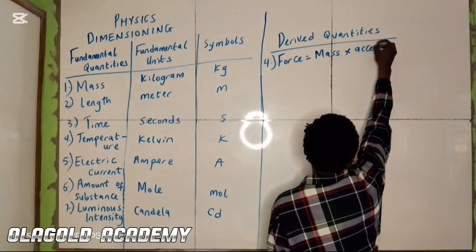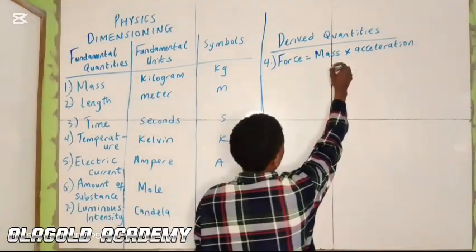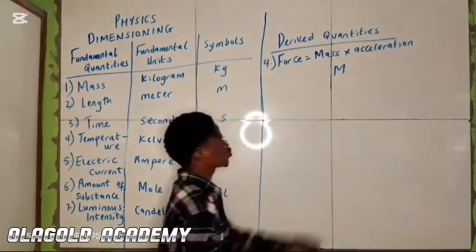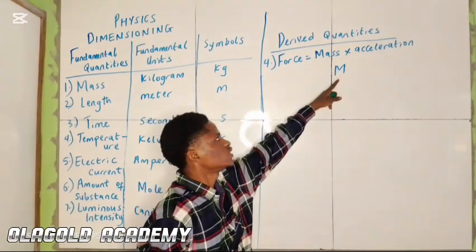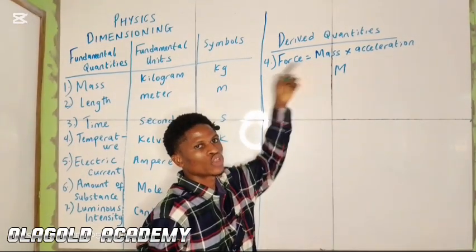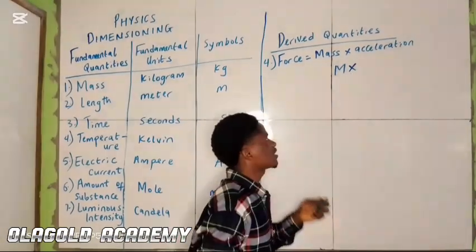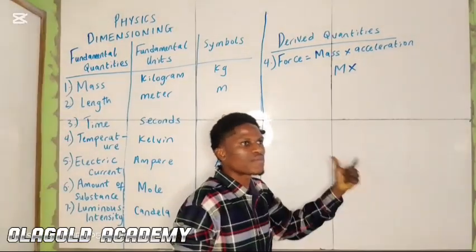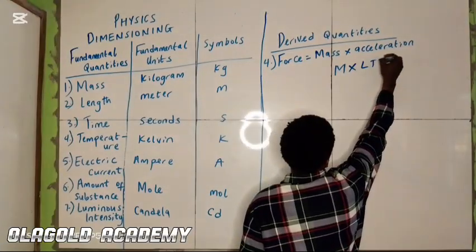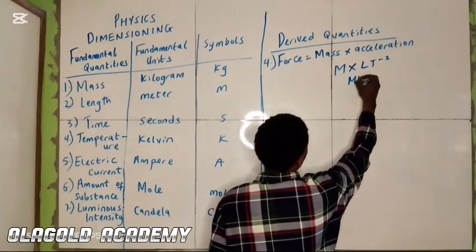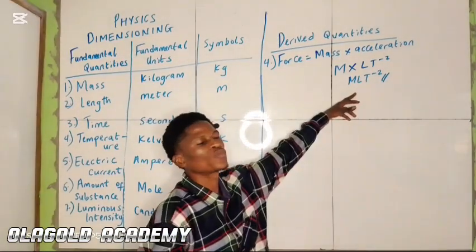Now mass is expressed as capital M, because I explained that mass is expressed as capital M during the definition of dimensioning. Now what is acceleration? Acceleration has already been dimensioned as LT raised to power minus 2. So it becomes MLT minus 2. So this becomes the dimension for force.